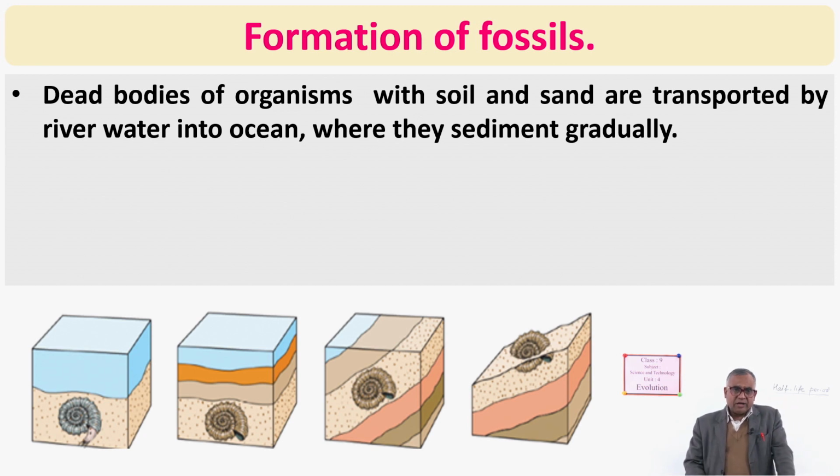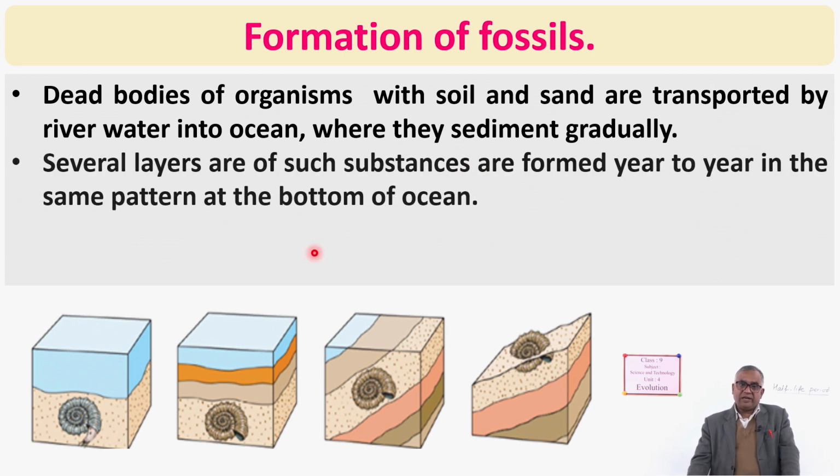Dead bodies of organisms with soil and sand are transported by river water into the ocean, where they sediment gradually. Several layers of such substances are formed year after year in the same pattern at the bottom of the ocean. As deposition increases, pressure increases, and the materials get squeezed and stick together.